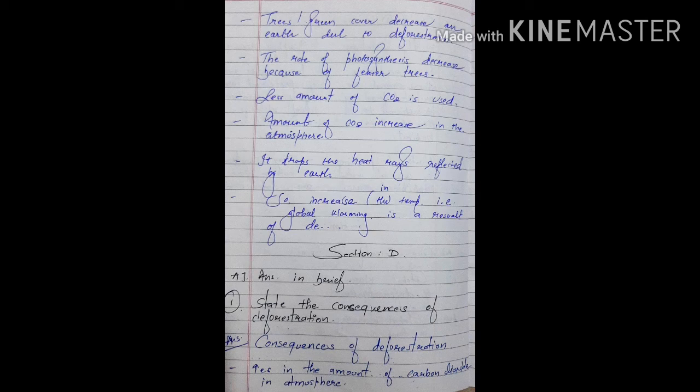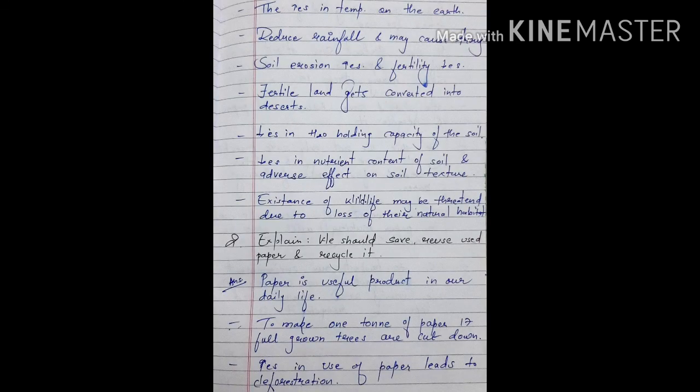Now talking about section D of chapter number 7, answer in brief, and the first one is, state the consequences of deforestation. And the answer is, consequences of deforestation: increase in the amount of carbon dioxide in the atmosphere. The increase in temperature on the earth reduces rainfall and causes many droughts.